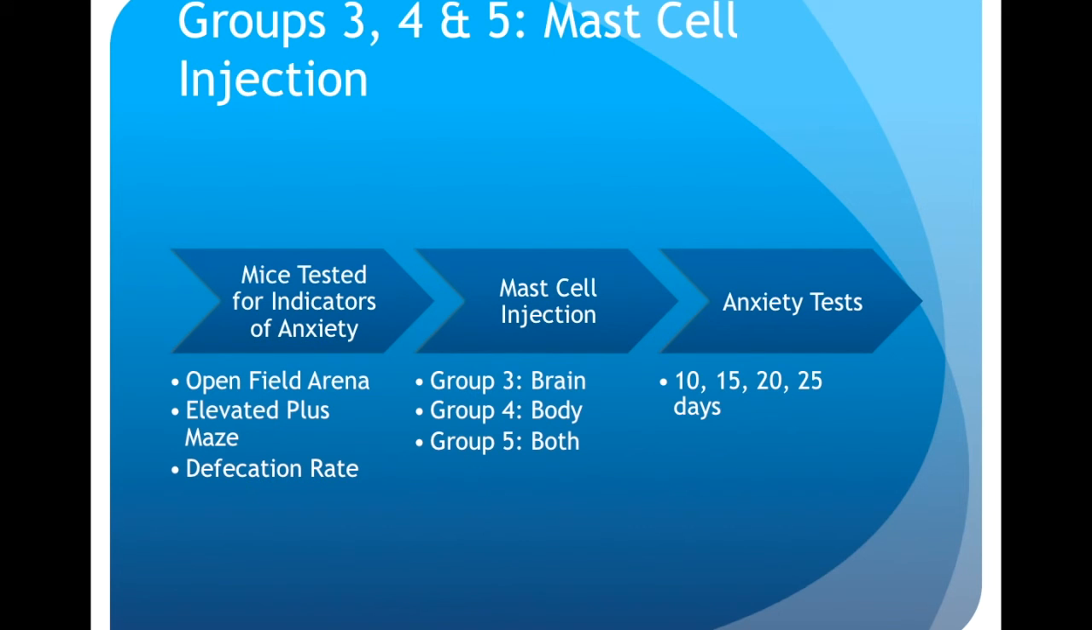In Groups 3, 4, and 5, the mice will also undergo the tests for indicators of anxiety. They will then have the mast cells injected to them. In Group 3, the brain, in Group 4, the body, and in Group 5, both. After this, they will also undergo the anxiety tests again at 10, 15, 20, and 25 days.